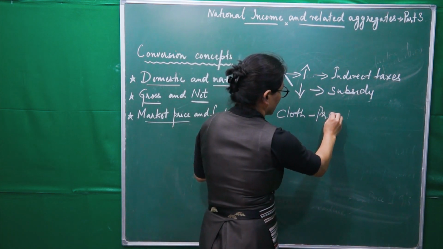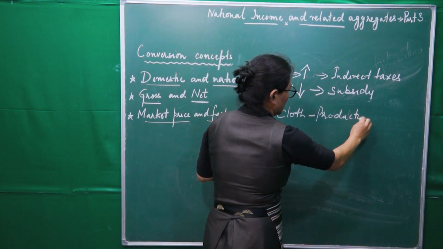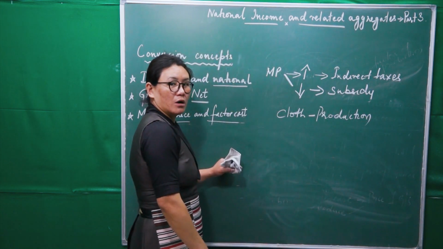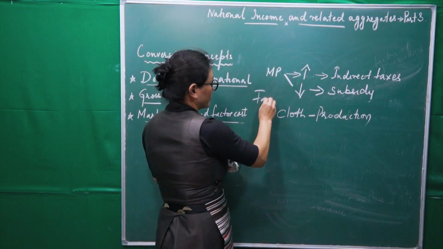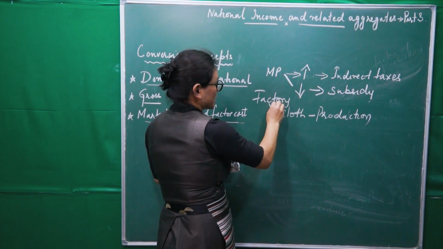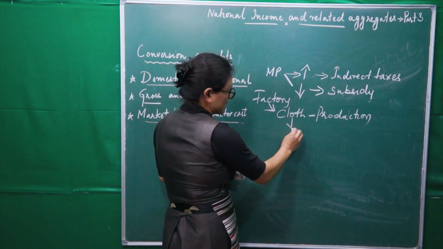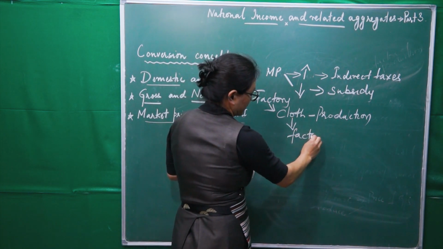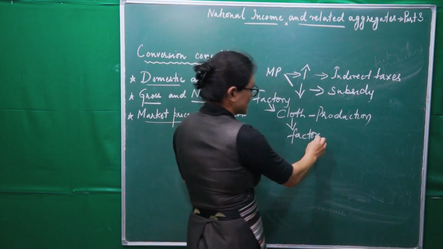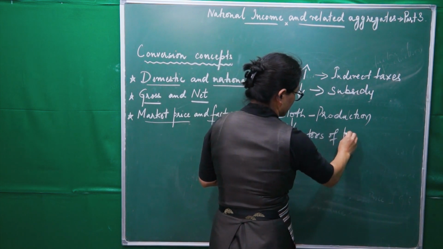Now, for this cloth production, I'm using factor services, or we can say factors of production.